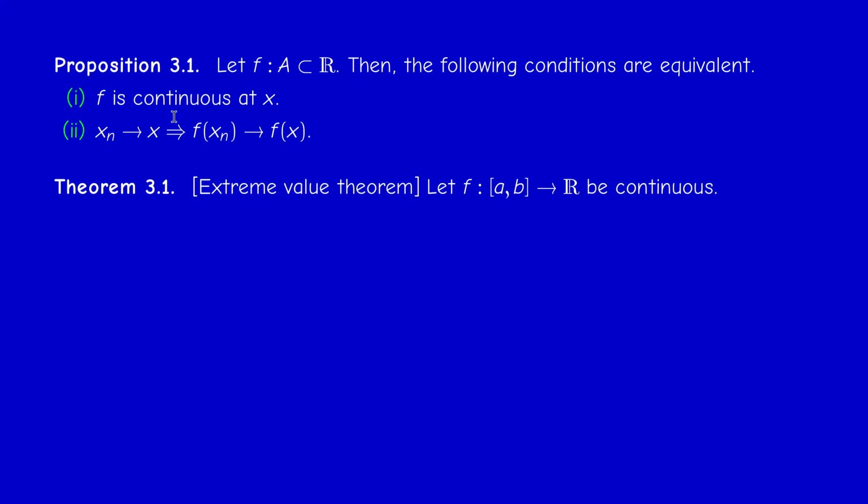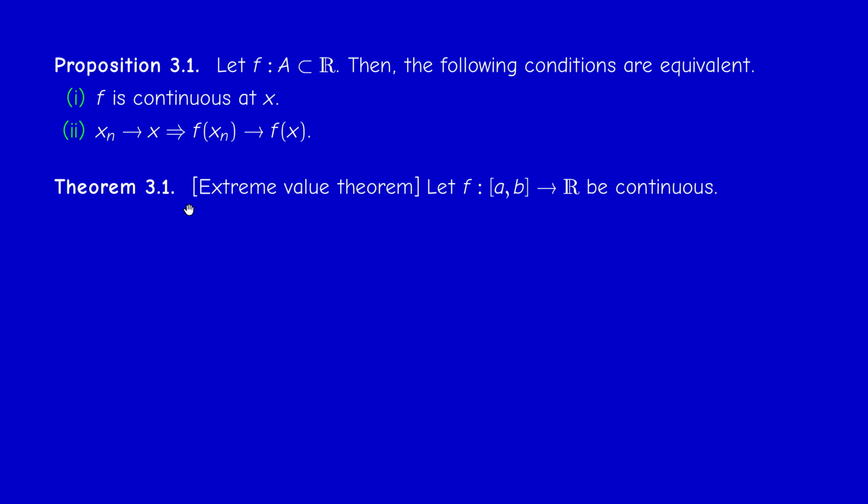1 implies 2 is easy if you go back to the definition. 2 implies 1 is a little bit more tricky because you have to reason by contradiction, and I will do that next year in the topology course. But you may be already familiar with this characterization of continuity, and we used it actually before in previous videos. Now, the first result is what we call the extreme value theorem that you probably know.